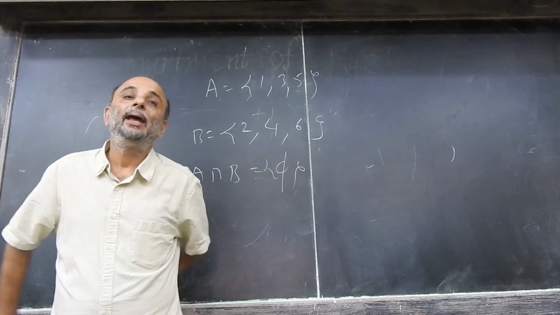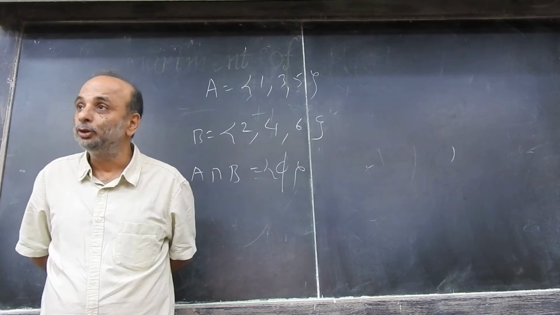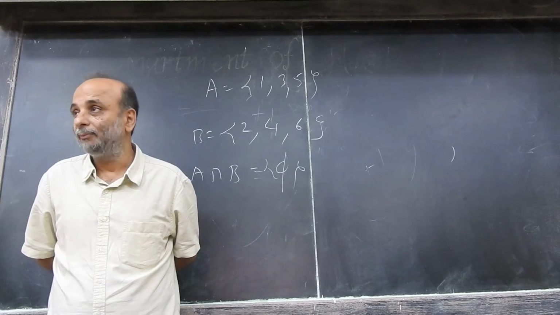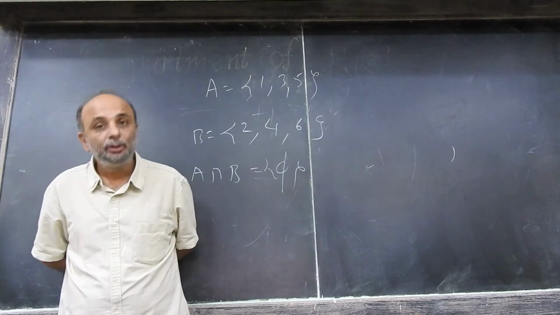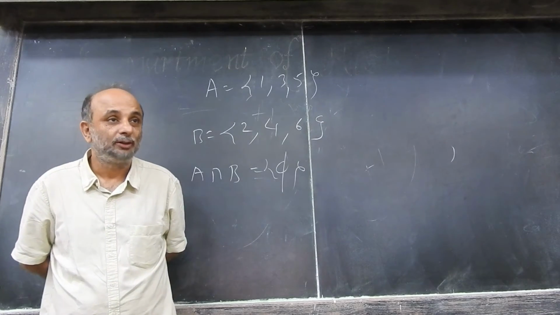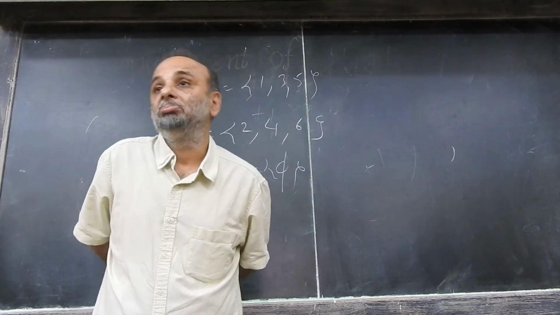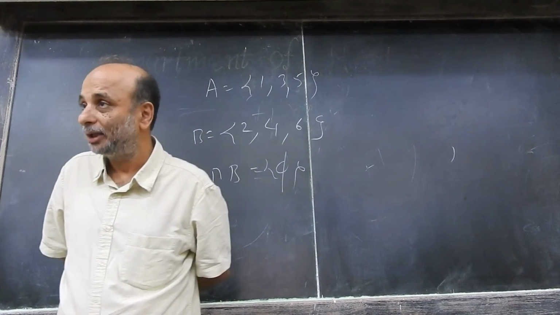If you are rolling a die, think of 1 and 3. 1 and 3 are mutually exclusive. That is, you can have 1 or 3. But are they mutually exhaustive? No, they are not mutually exhaustive, right? Because there are other possibilities. 2, 4, 5, 6 and so on.